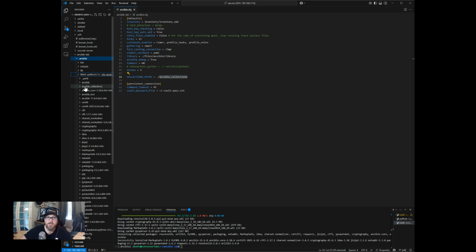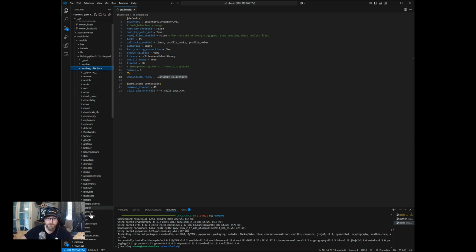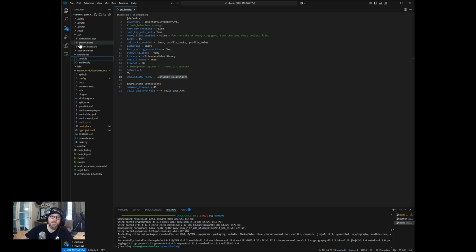Yeah, here's Ansible collections there. So it would typically be kept here. When we do a pip install, that's where it puts everything. So all of the standard libraries, modules, and collections that come with Ansible are here. Anyway, I just like putting it in the project folder. You don't have to do that. It's just easier for me to figure out what I have installed for the project, having it there.